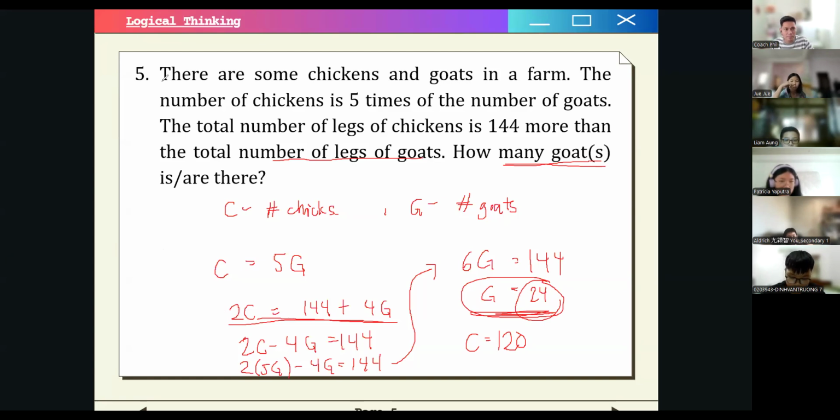So by the way, this problem is in logical thinking, but we used algebra to find the answer. So sometimes for some questions in a specific category, we can use a different type of approach or a different branch of mathematics to solve the problem. Okay? So let's move on to number 6, which is the last problem in logical thinking.